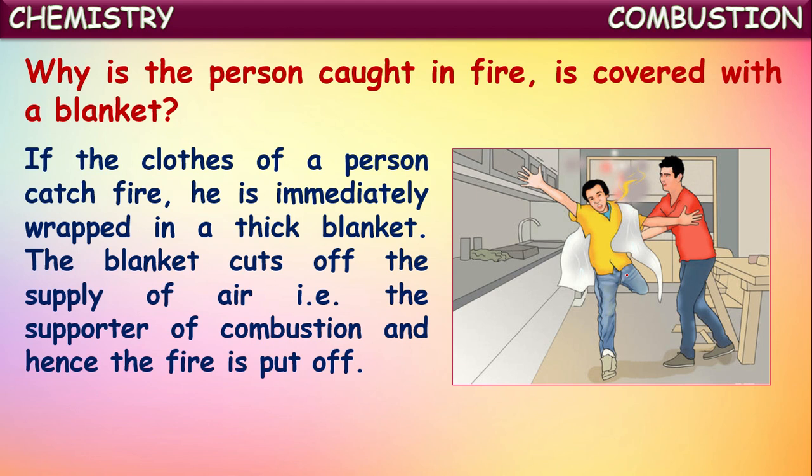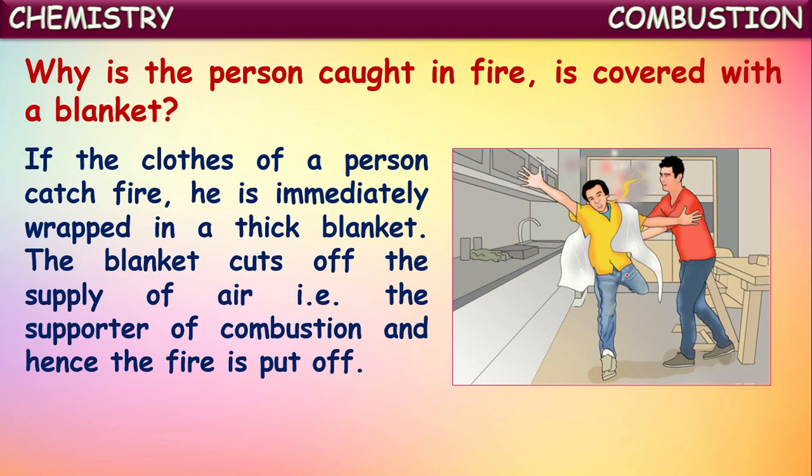Why will a person caught in fire be wrapped with a blanket or carpet? Because this blanket will cut off the supply of oxygen for the further burning. We know for burning purpose, compulsorily there should be air or oxygen gas supply. In the presence of oxygen gas only, these fuels will continue burning.